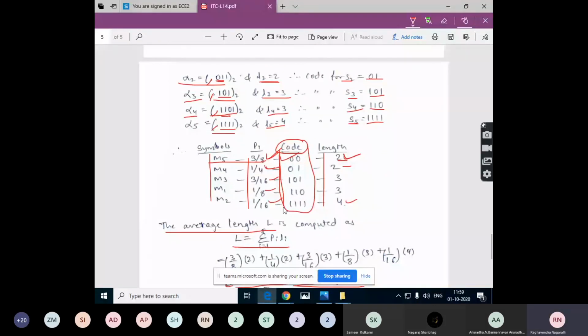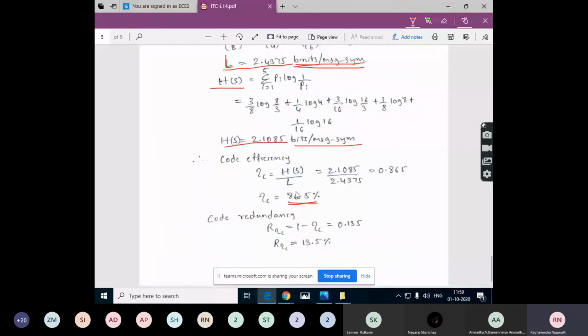If this code is used for the transmission of a large number of symbols, then it is not that efficient. That is what this number says. And code redundancy, R eta C, is equal to 1 minus eta C, where eta C is the code efficiency. You will get 0.135, that is 13.5%.